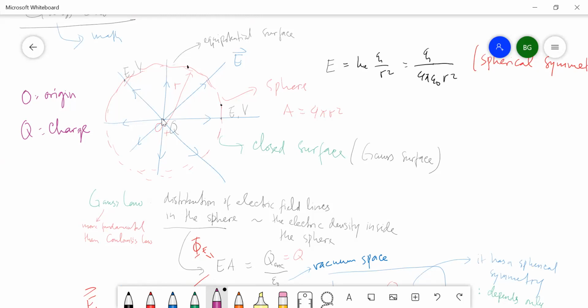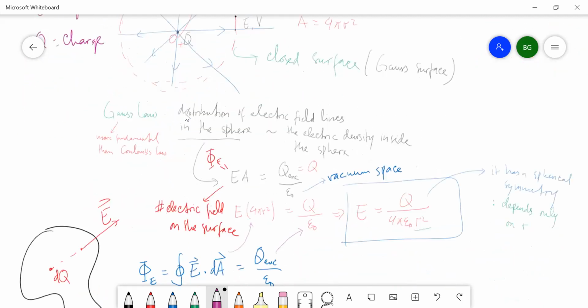Tidak boleh ada satu titik dua muatan, nanti gayanya akan meledak, seperti yang kemarin kita jelaskan. Jadi Q enclosed untuk yang di dalam bola ini adalah Q besar dibagi epsilon 0. Epsilon 0 ini menyatakan bahwa kasus yang kita kerjakan adalah vakum, di mana muatan terletak di vakum, bukan di bahan. Kalau di bahan beda lagi.